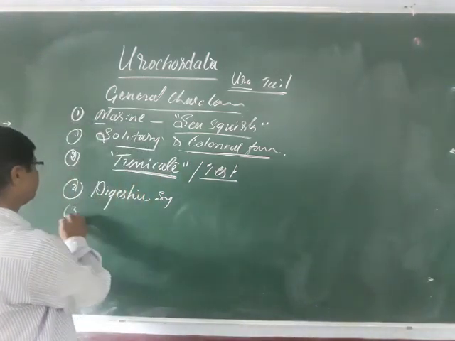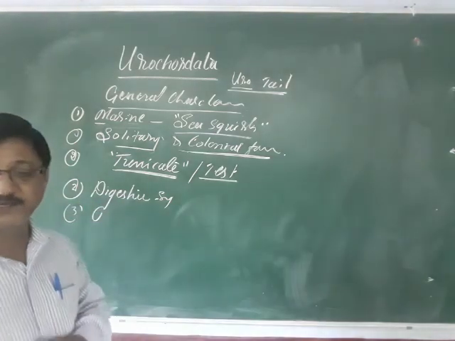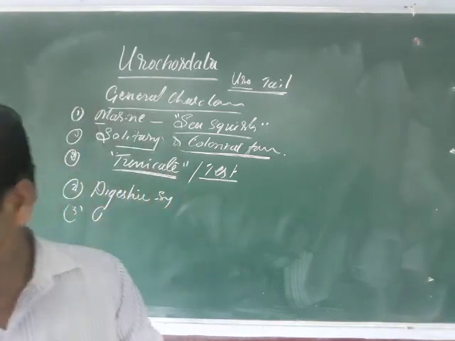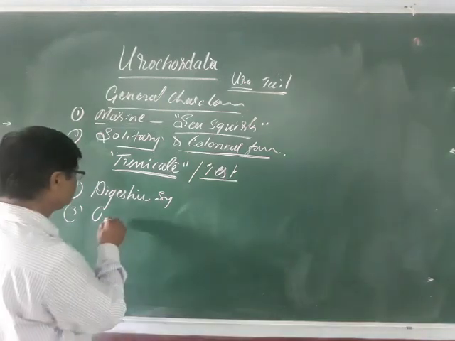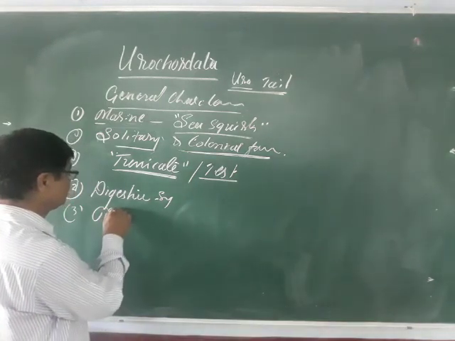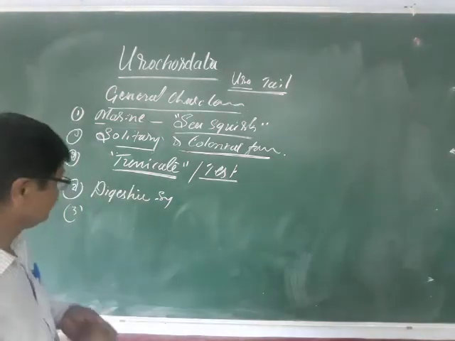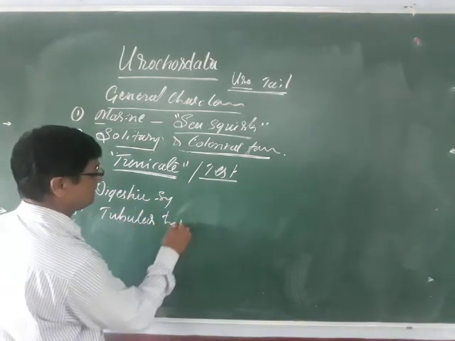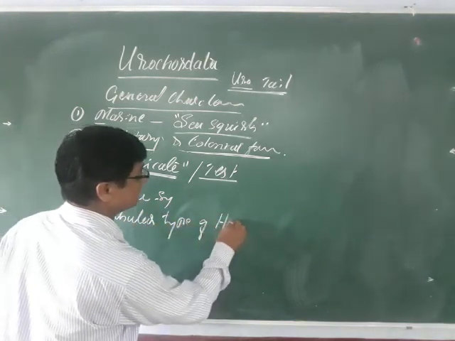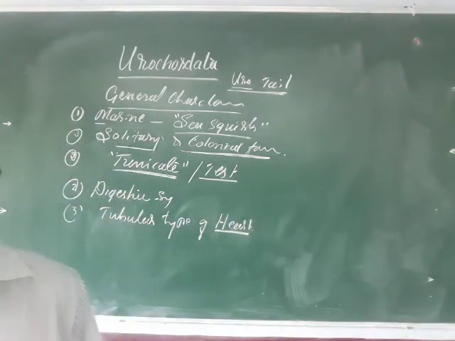Next, the circulatory system. The circulatory system is open type here also, and simple. The heart is very simple, tubular type, and usually situated ventrally. The heart is a simple tubular type, situated in the ventral portion.